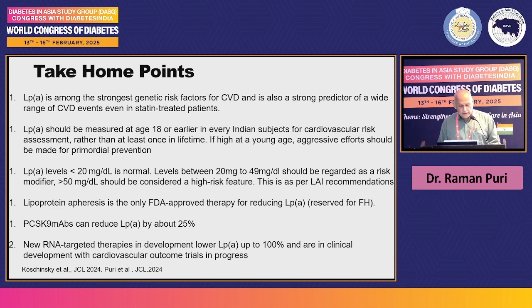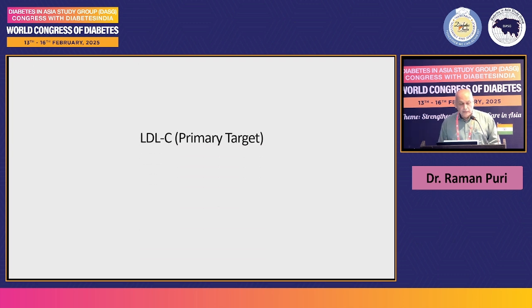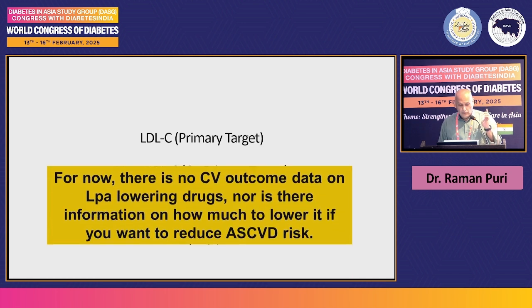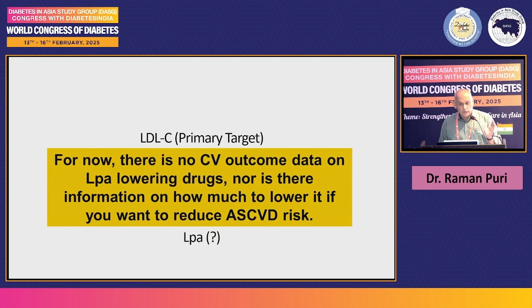PCSK9 monoclonal antibody can reduce LPA by around 25%. Of course, we are going to have newer drugs. So finally, LDL cholesterol still remains the primary target, non-HDL as a co-primary target, ApoB as a secondary target, and LPA still a question mark, because for now there is no cardiovascular outcome data on LPA lowering drugs, nor is there any information on how much to lower it if you want to reduce ASCVD events.